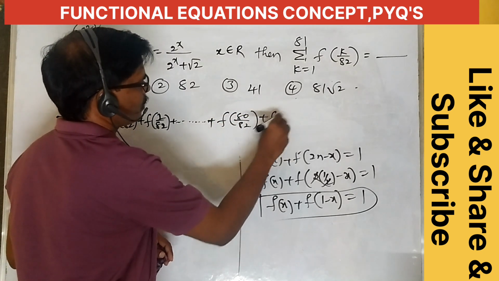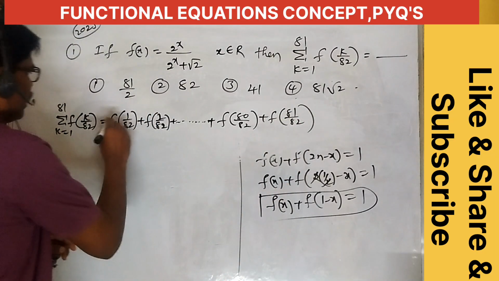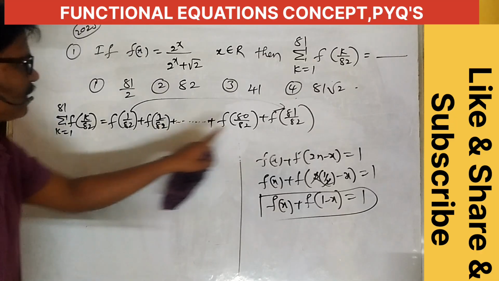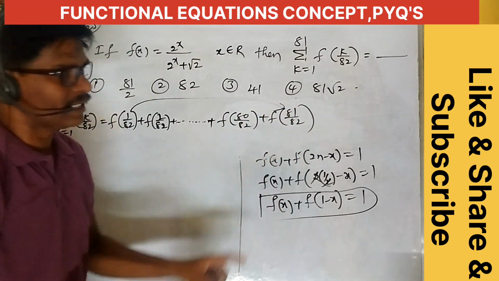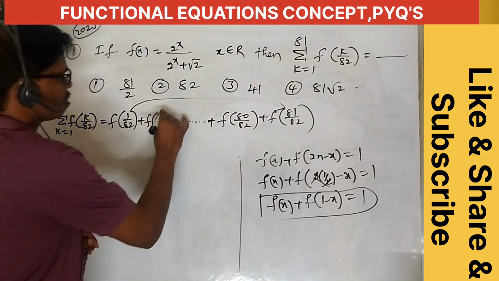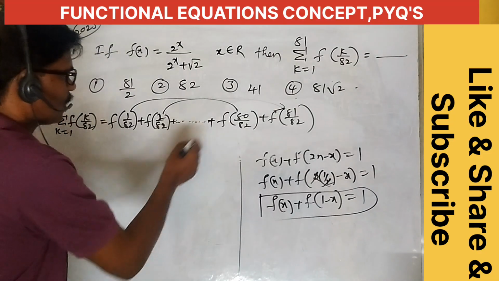The first term and last term are f of x plus f of 1 minus x, that is 1 by 82 and 81 by 82, which is also equal to 1. These both are mapping, and this is also equal to 1.